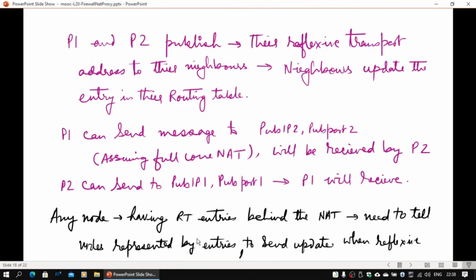Every node needs to look into its routing table, and for all the entries which are behind NAT, keep asking them to update their current reflexive transport address. These reflexive transport addresses can also change; they are not static. By the time you send next, the router may have decided to allocate something else, so they can change dynamically and need to be updated. Otherwise your network will not operate. They will go out of the network for some point of time, and they will ultimately come back in, of course.